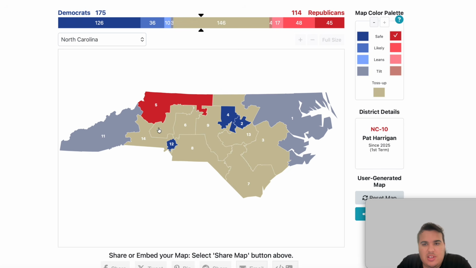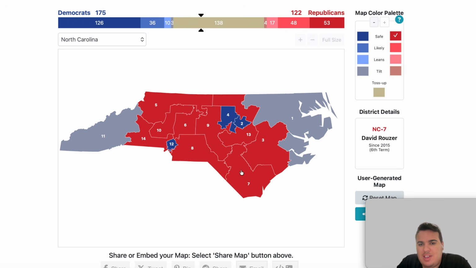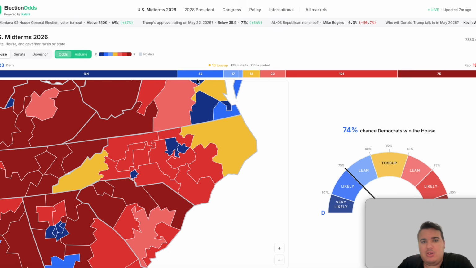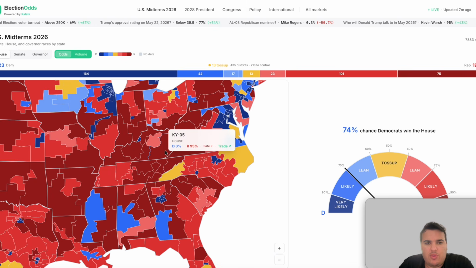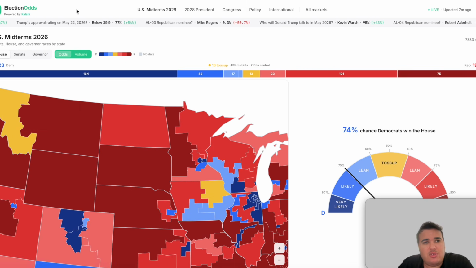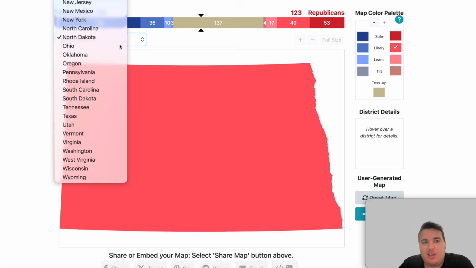The rest of the House seats on the map all are favored to go to the Republicans by safe rankings. If the Republicans on election night lose both the 1st and 11th districts, I'll tell you right now, there's pretty much no chance they're winning the House if that does happen. North Dakota, I can pretty much bet is going to be safe for the Republicans. I can just put that one in now, and I was wrong. It's by 1%. It is likely for the Republicans. I look foolish.